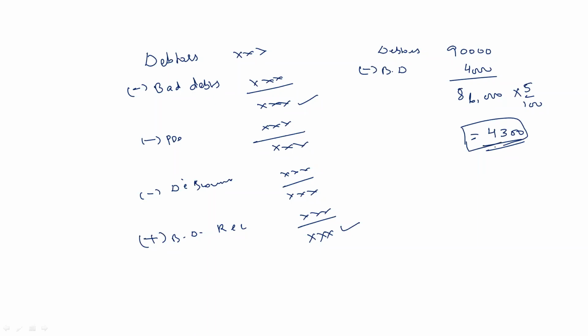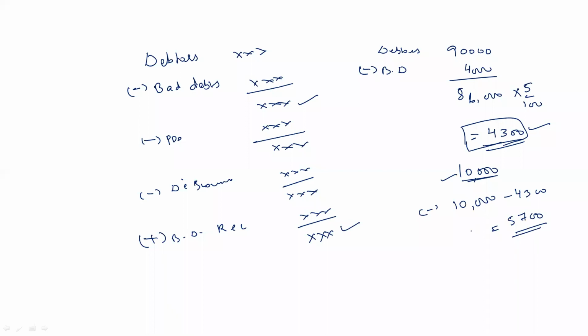But in the old balance sheet, we already have a provision of rupees 10,000, right? We should maintain the provision up to rupees 4,300, but we already have a provision of rupees 10,000. So what we can do is deduct some of the amount from the old provision. So 10,000 minus 4,300 will be 5,700, right?